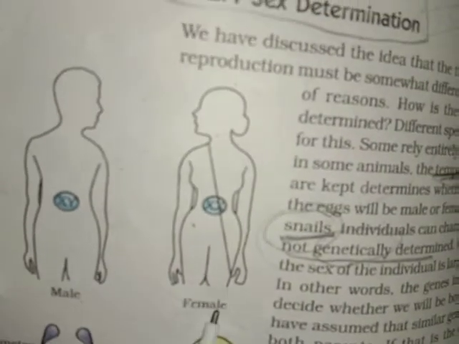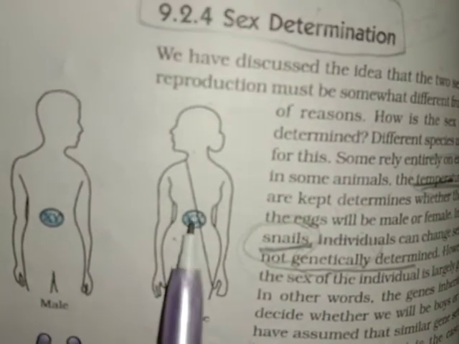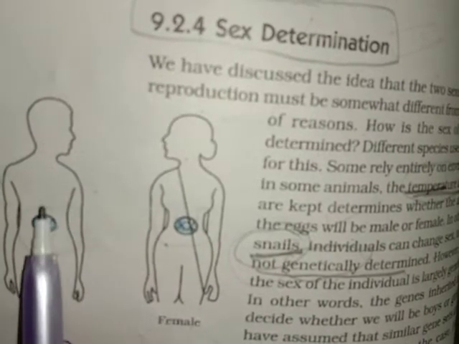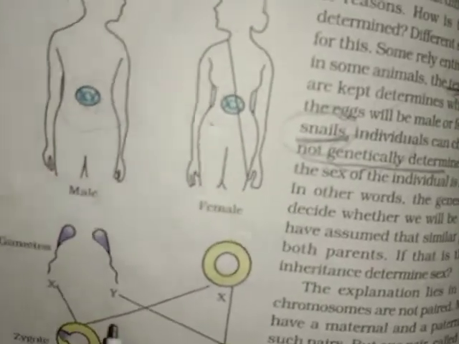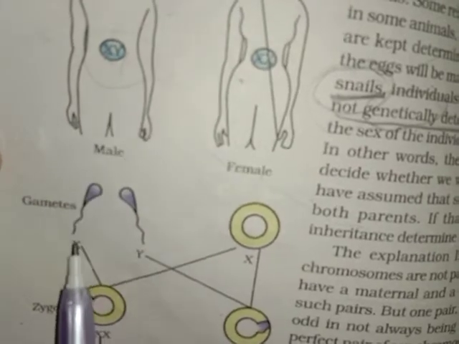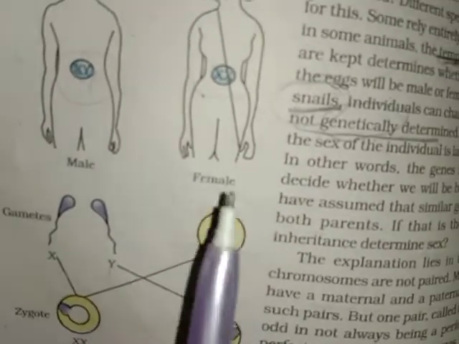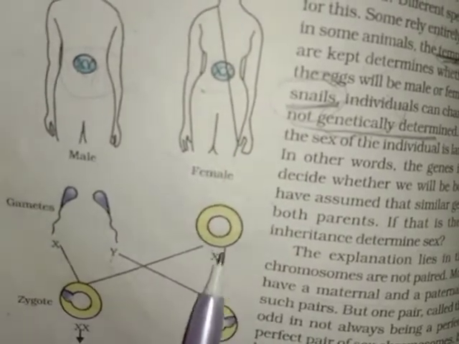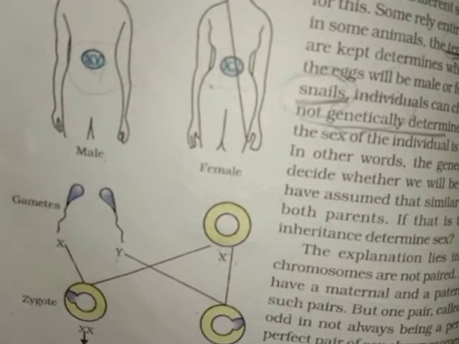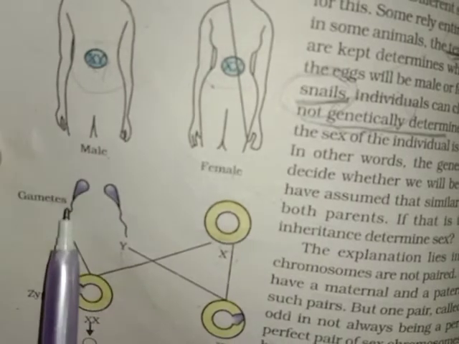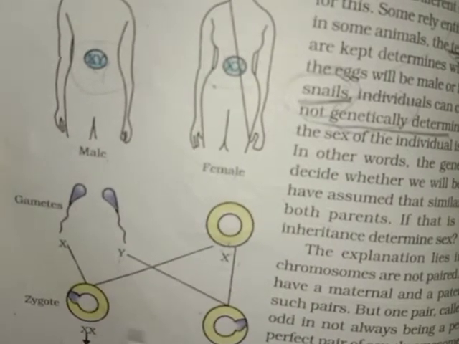Let us take an example. It is a male, it is a female, and all of you know, in a female there are XX chromosomes, and in a male there are XY chromosomes. Now what happens in the gametes? In the male there is one X and one Y. In the female, from the two X, only one X is taken. Now what will happen on fertilization? On fertilization between the male sperm and the female egg, a zygote will form.